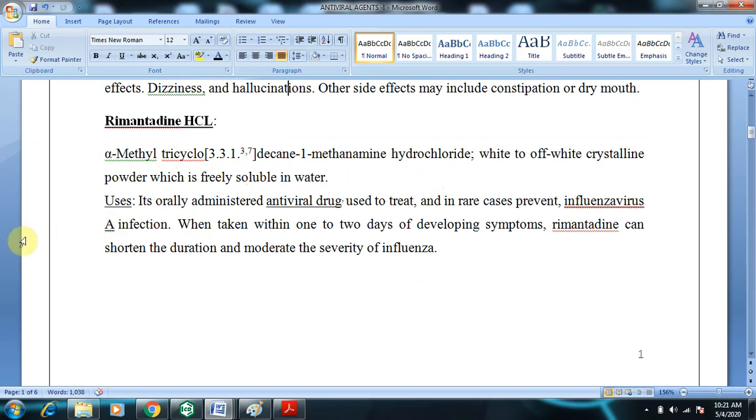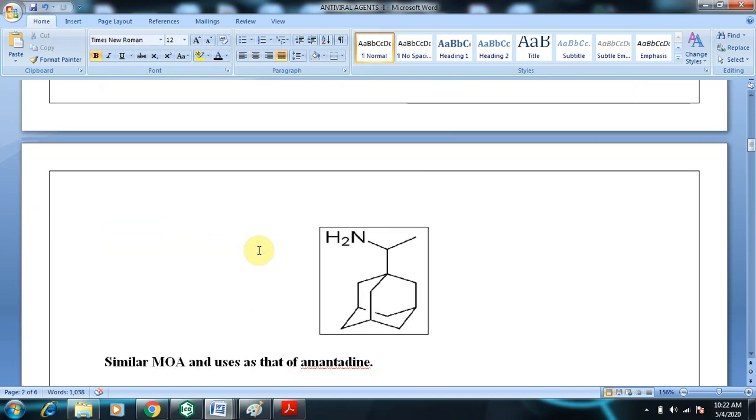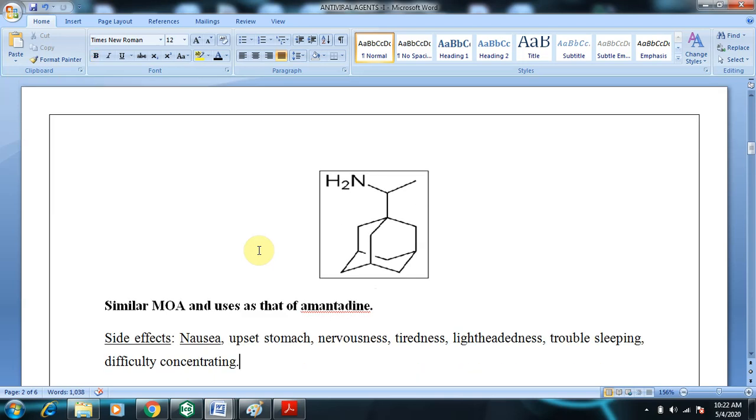Coming to its uses, it is an orally administered antiviral drug used to treat influenza A infection, and this drug can also be used to moderate the severity of influenza A virus. So whatever the critical symptoms of a viral infection are, they can be minimized. This is nothing but moderation of the viral symptoms.